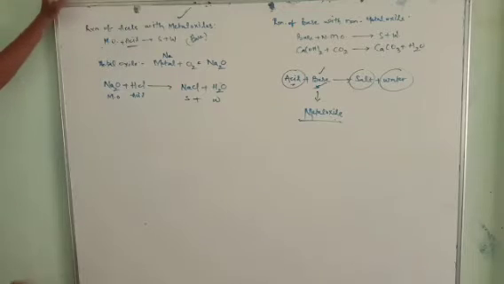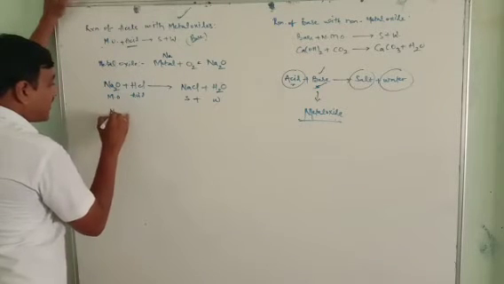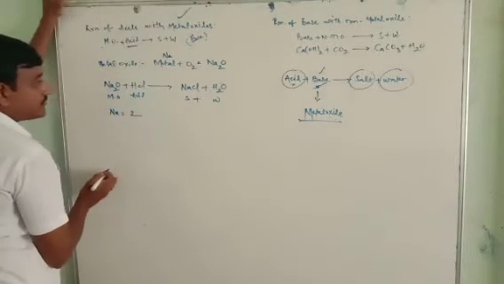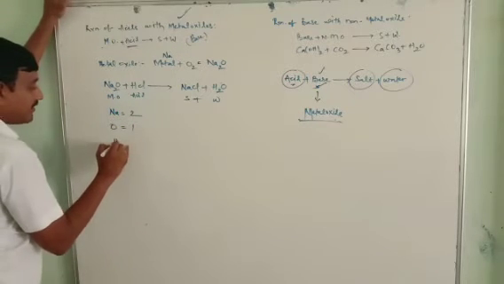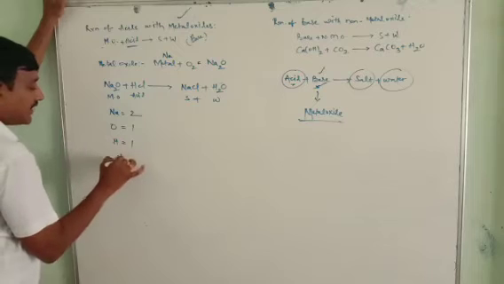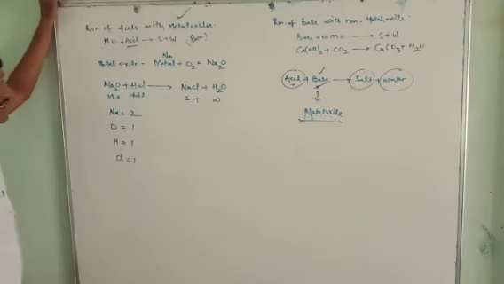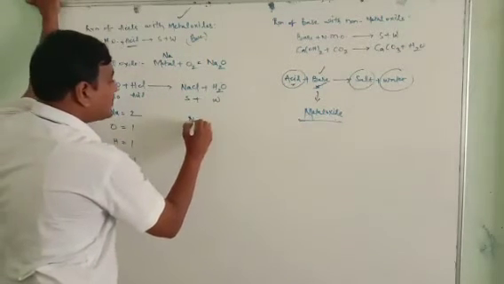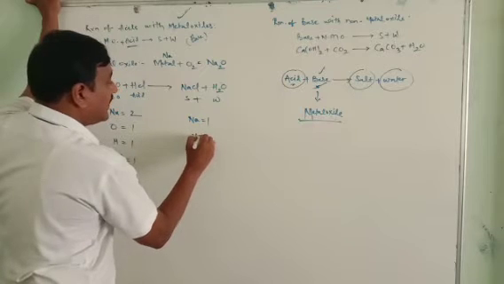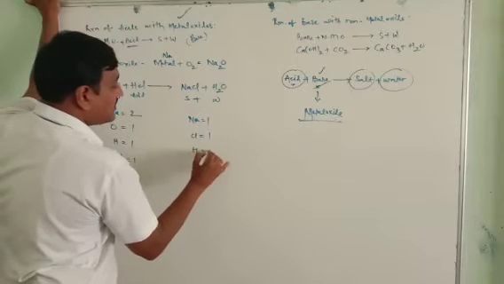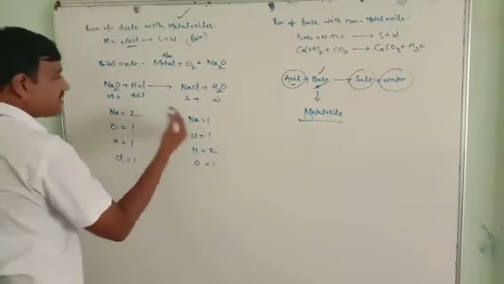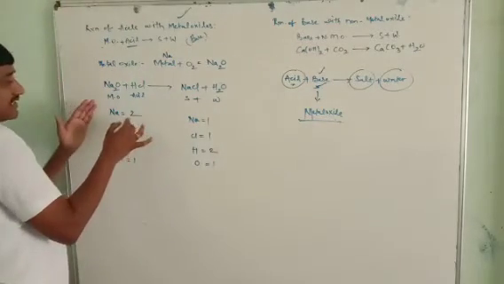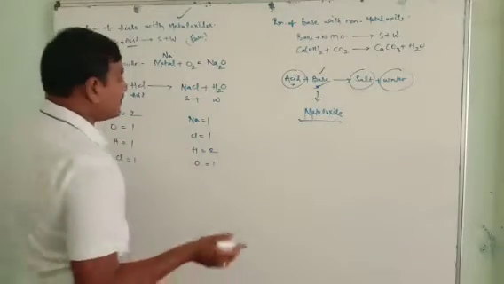See, how many sodiums are there? 2. How many oxygens are there? 1. How many hydrogens are there? 1. How many chlorines are there? 1. See, if you go to the product side, how many sodiums are there? 1. How many chlorines are there? 1. How many hydrogens are there? 2. How many oxygens are there? 1. Sir, sodiums are not okay. Here on the reactant side 2 sodiums are there, on the product side 1 sodium is there.